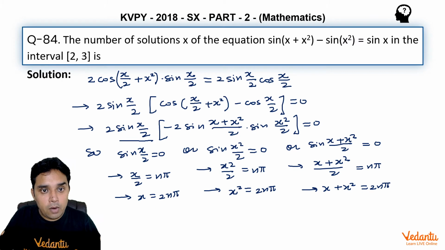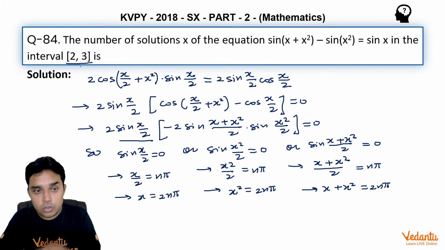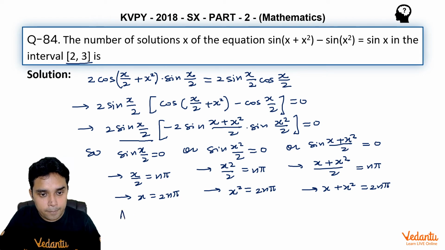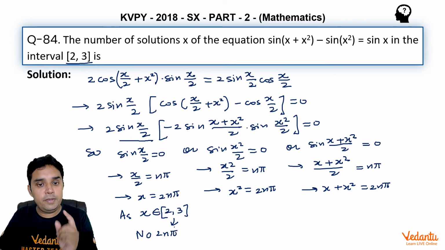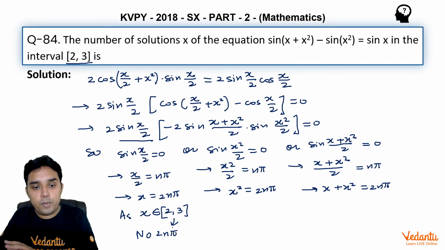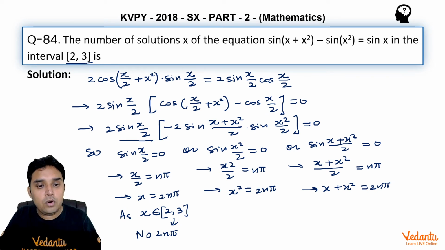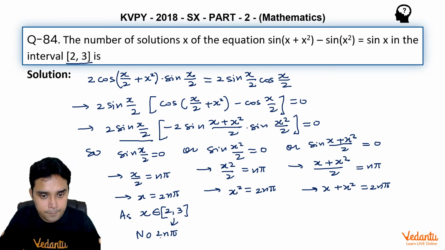Okay. Now, because x belongs to closed interval 2 comma 3, in this we can see there is no value like 2n pi, because 2n pi will be either 0 and next will be 2 pi, which is 6.28. So there is no value of the form 2n pi.